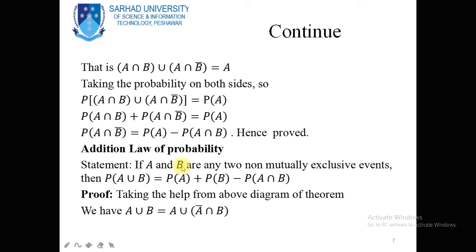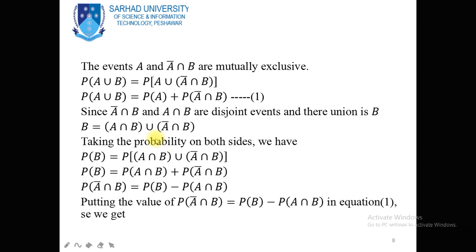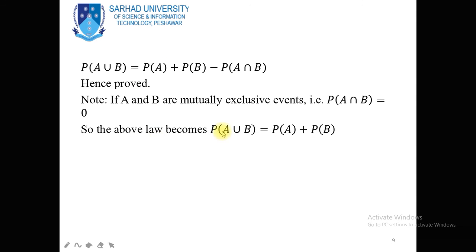And in this case, when the two events A and B are non-mutually exclusive events, then probability of A or B will be equal to probability of A plus probability of B minus probability of A intersection B. So when A and B are mutually exclusive events, then this term will be equal to 0. So the addition law becomes: probability of A union B will be equal to probability of A plus probability of B.